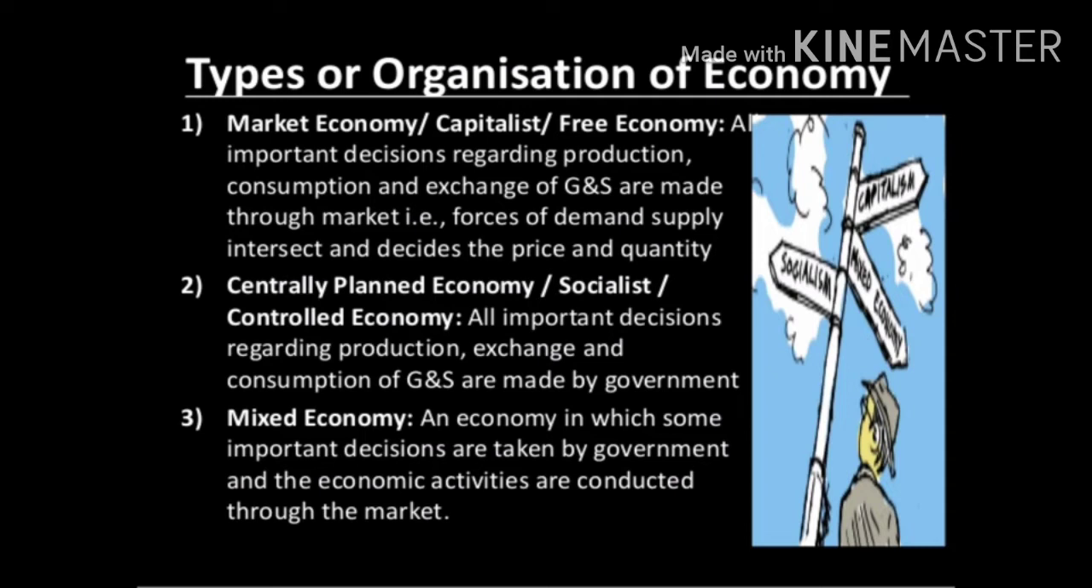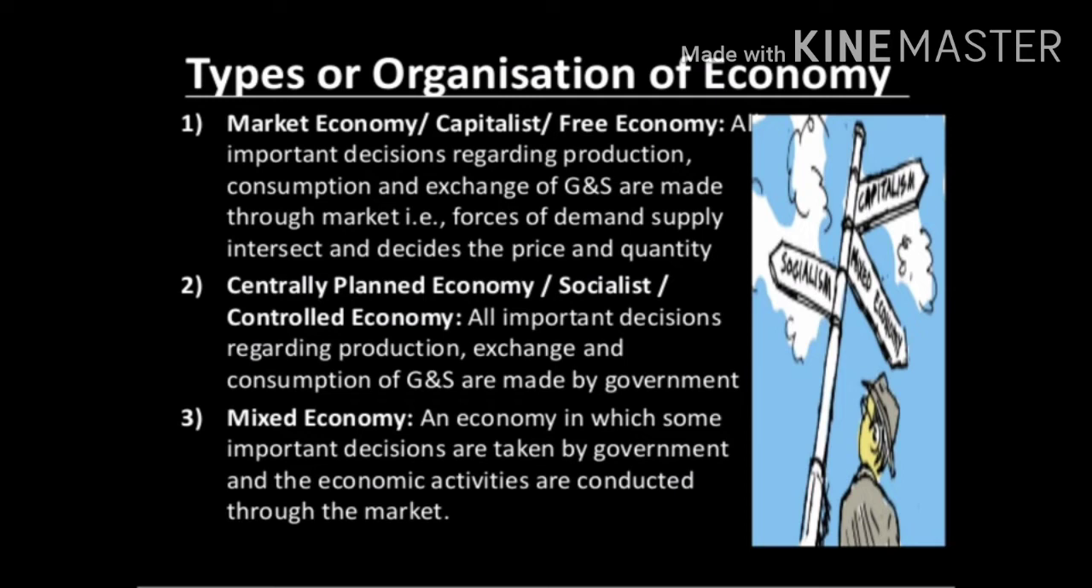The next is centrally planned economy. It is otherwise called socialist economy or controlled economy. By the name itself, we can understand. It is controlled fully by the government. So all the decisions will be taken by the government. The people should obey the rules and regulations of the government. The important decisions like consumption, production, exchange, everything is decided only by the government. So here everyone is treated equally.